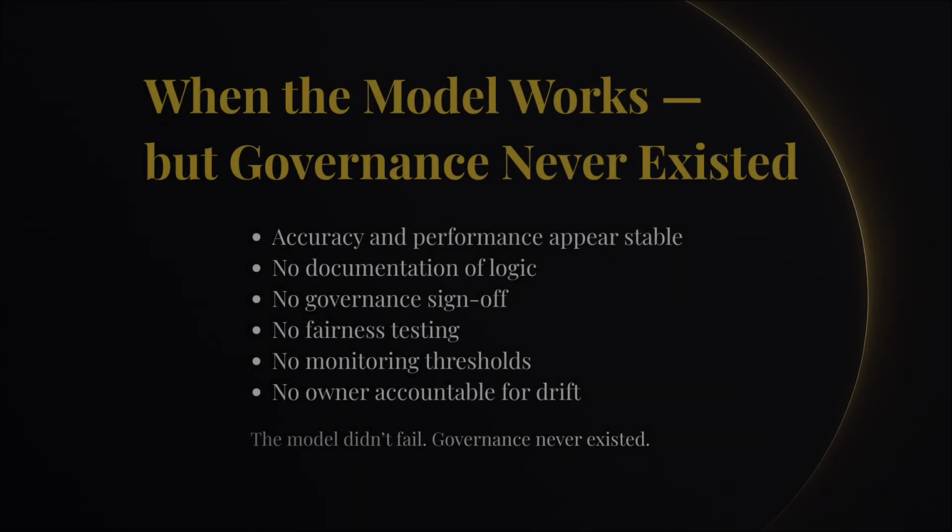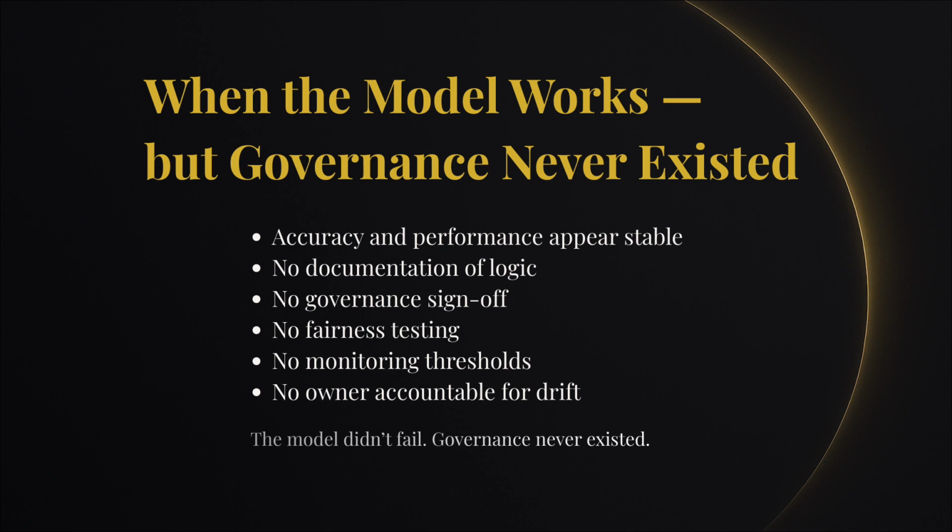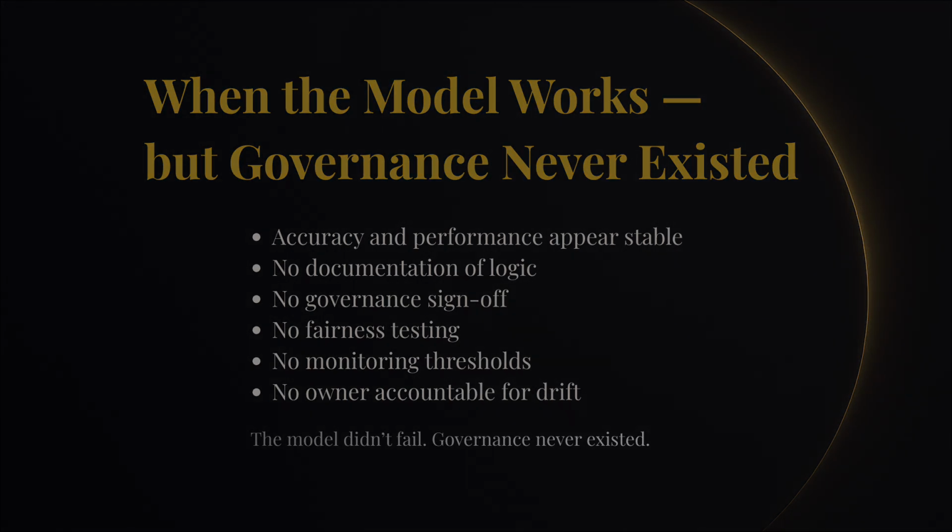A public sector agency uses an AI model for benefit eligibility. Accuracy is stable. Performance is stable. No one sees a problem. But exam clues show no documentation for model logic, no sign-off from governance, no fairness testing, no monitoring thresholds, no owner responsible for drift. Advanced in AI Audit expects you to see that the model didn't fail, the governance never existed. Correct lens: strengthen oversight, define ownership, require documentation.